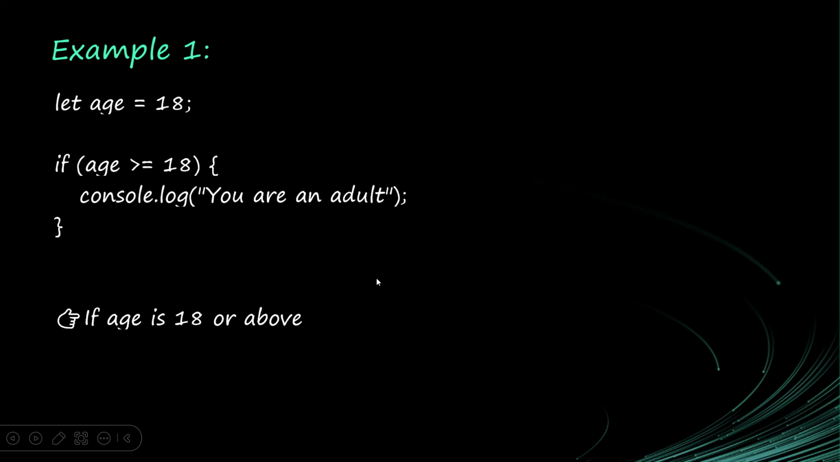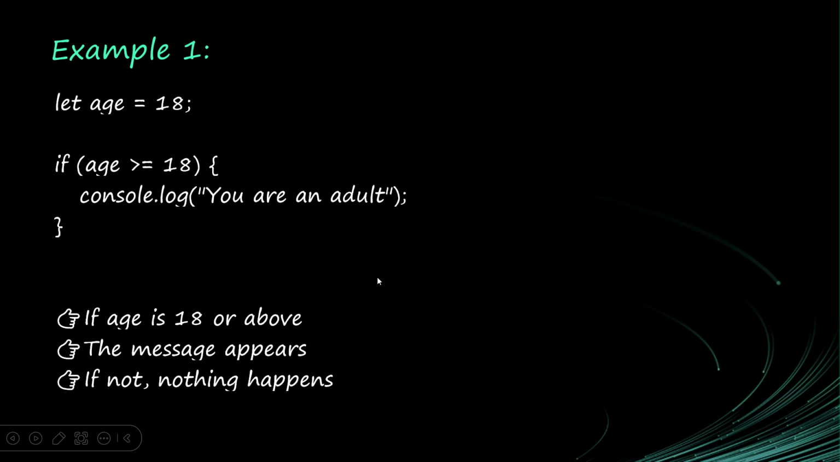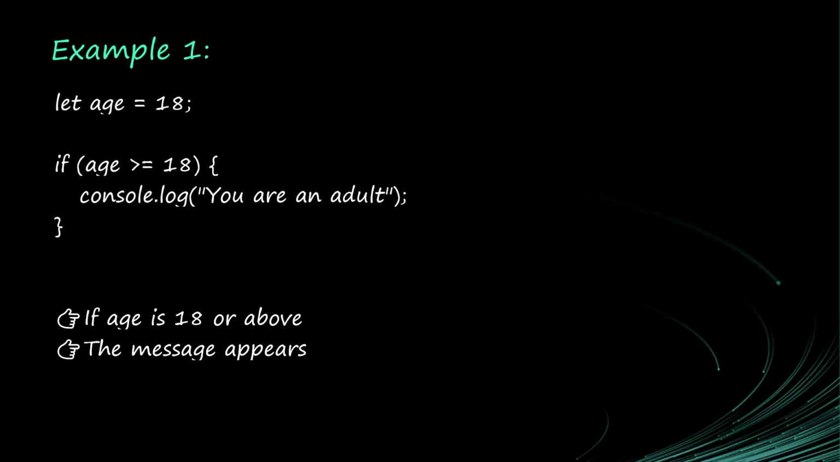Okay, so if age is 18 or above, the line of code will run, and the message will appear: you are an adult. But if it is not, nothing happens. So we are conditionally running a line of code. If I want to run a particular line of code or block of code conditionally, I'll put it in an if statement. So if that condition evaluates to true, that block of code will run, else it will not run.